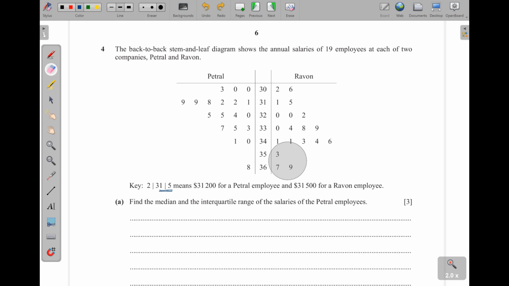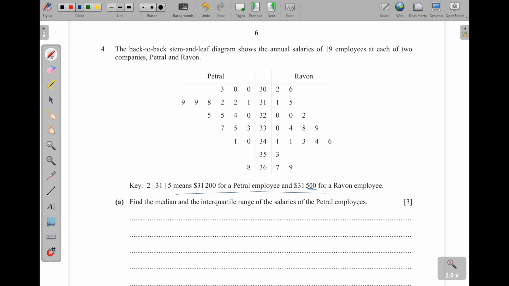Okay, so a key is very important when it comes to the stem and leaf diagram, because in here we don't write decimal points. You can be given numbers in decimals, but in here we don't write them, but we state them in the key. And then thousands, those big numbers, like here it is multiplied by 100, the 100 that they multiply on each of them is just stated in the key.